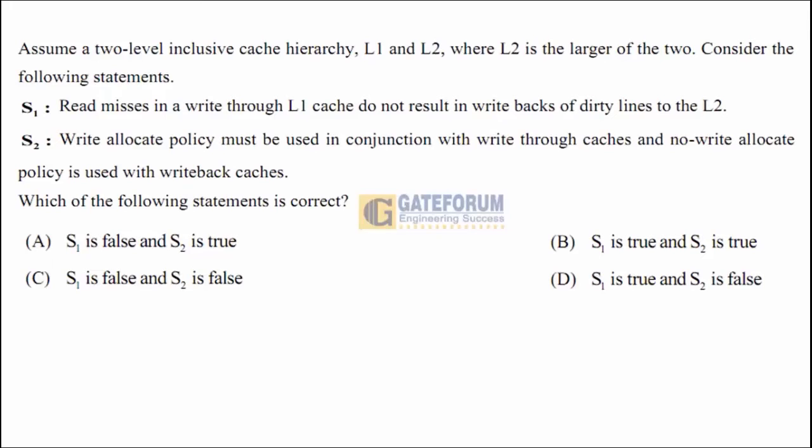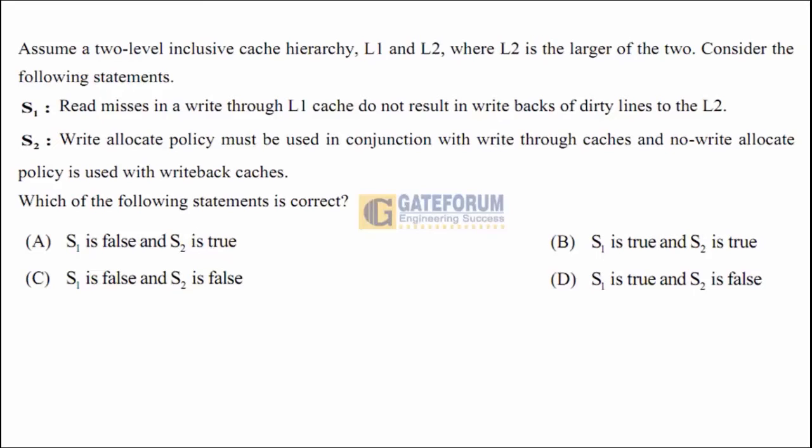Second statement is, write allocate policy must be used in conjunction with the write through caches, and no write allocate policy is used with write back caches. These are the two statements, and we need to find out the validity of the two statements. There are 4 options given in this question. S1 is false, S2 is true. S1 is false and S2 is false. S1 is true and S2 is true. S1 is true and S2 is false. Let us see what is the correct option for this: A, B, C, or D.